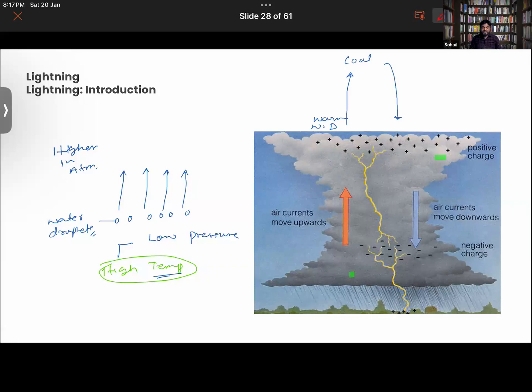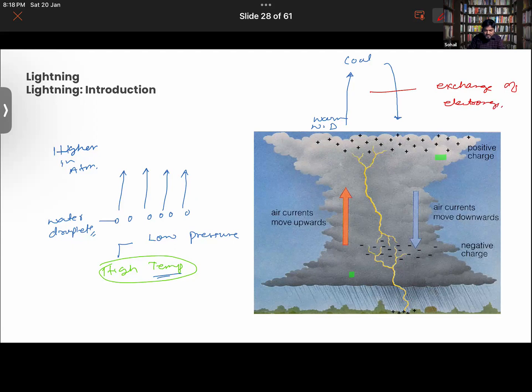So let me sum up what we just discussed. The warm droplets from the surface of the earth that are rising up, and the cooler water droplets that are descending back towards the earth's surface, generate opposite charges, right? And here opposite motion is happening. So the opposing motion of the hot air that is rising up and the cool air that is descending back causes exchange of electrons. Because of this, what is happening? Exchange of electrons.